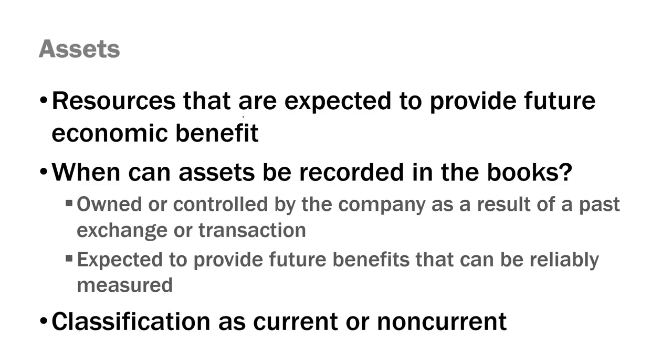Assets can be classified on the balance sheet as either current or non-current. And whether they're current or non-current depends on how quickly we would expect the company to turn them into cash or to use them up in the operations of the business. An asset that is current we would expect to be, generally speaking, something we would turn into cash within a year or use in the operations of the company within a year. And those that are non-current would be all of those other assets that we would expect to use in the business's operations or not turn into cash for substantially longer than a year's time.